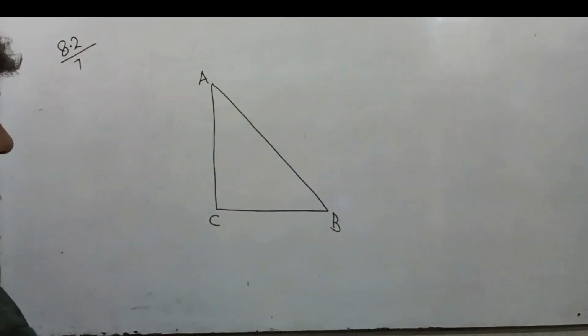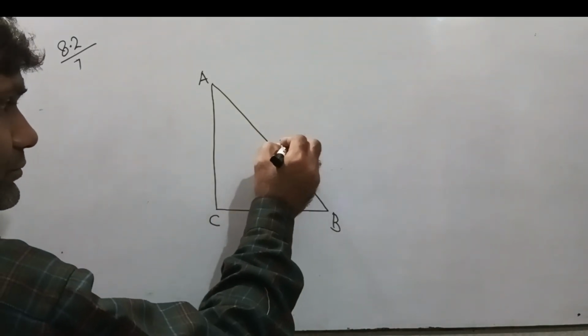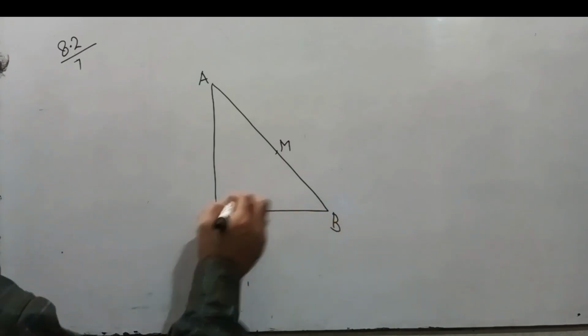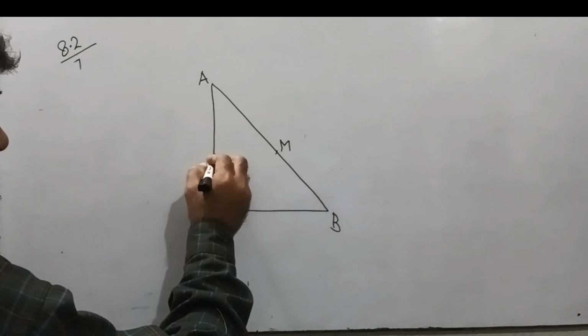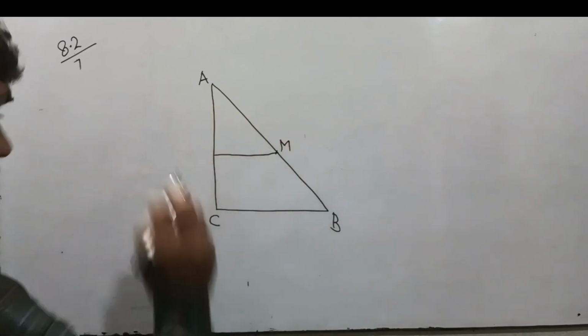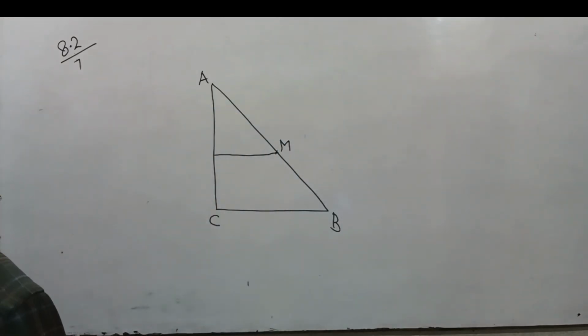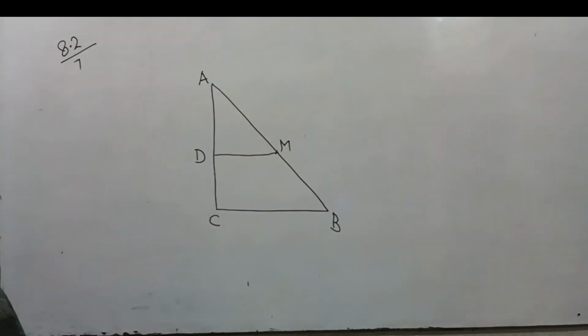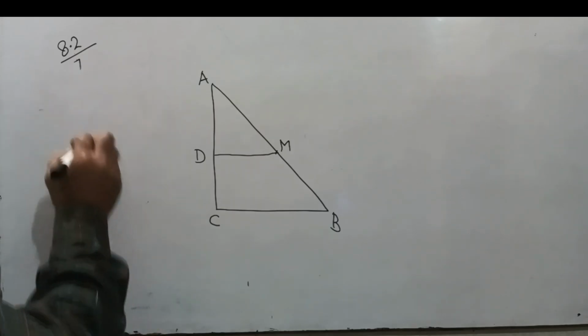AB is the hypotenuse and M is the midpoint. Parallel to the BC like this. Okay. Bisect AC at point D.